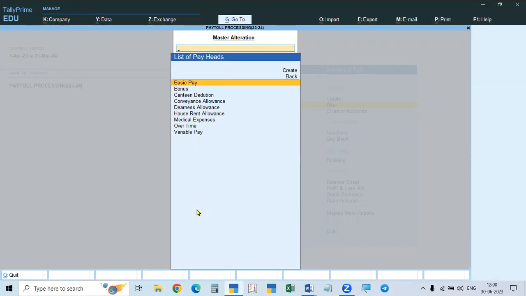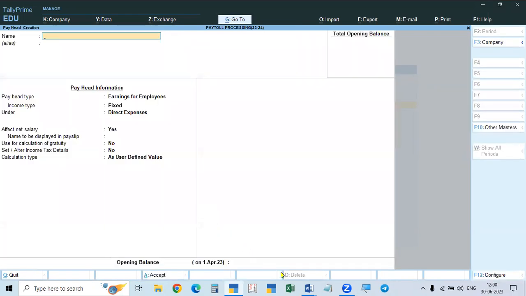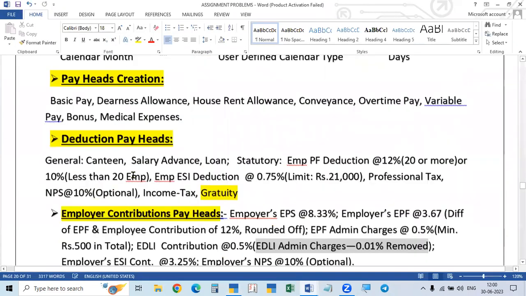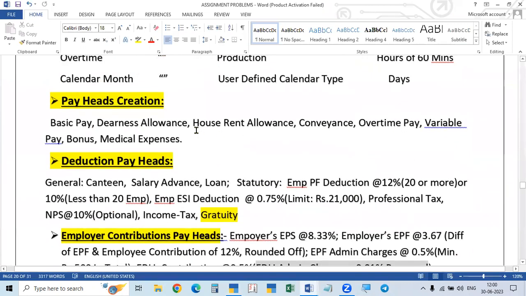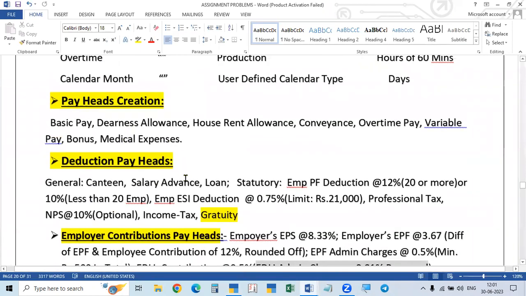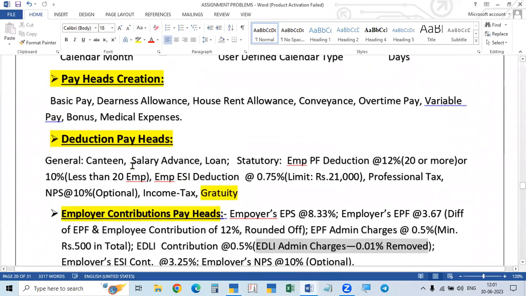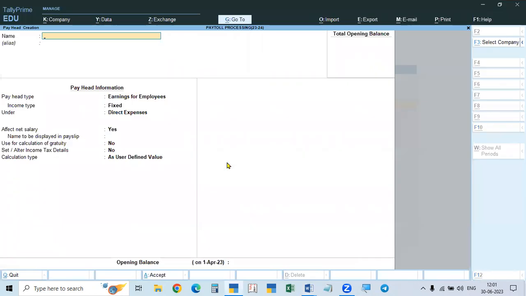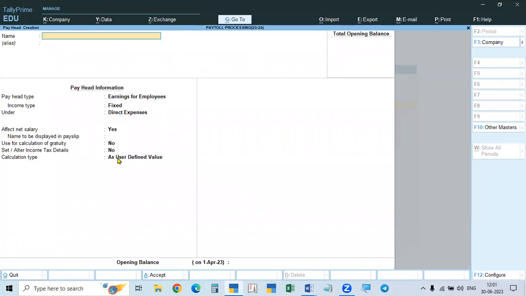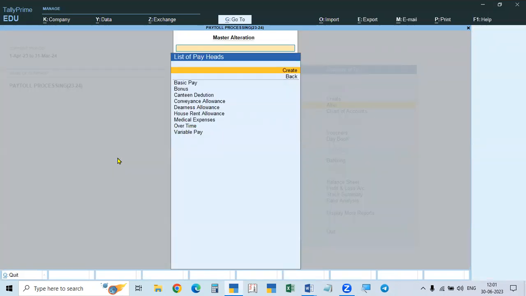In this case, there is one small point. When you are creating, in the problem I gave, see here in the problem, I showed all these things, how to make these earning pay heads, and then the deduction I told you yesterday. In the deduction, here I show you. Salary advance, okay, we will take today. This one we will take. Now deduction pay heads, how to make and create the deduction pay heads.